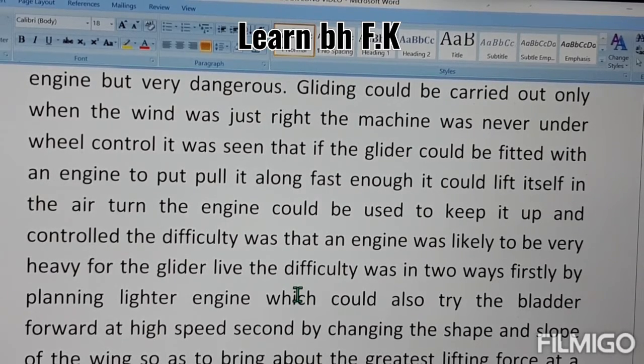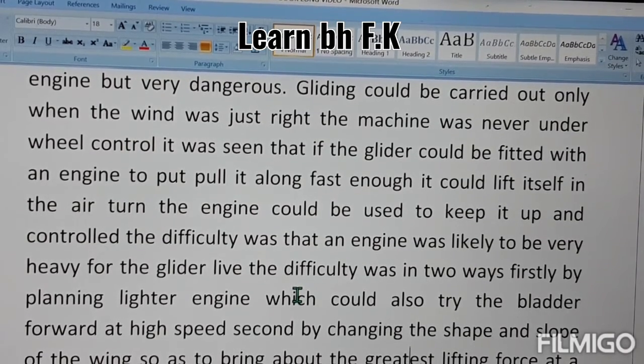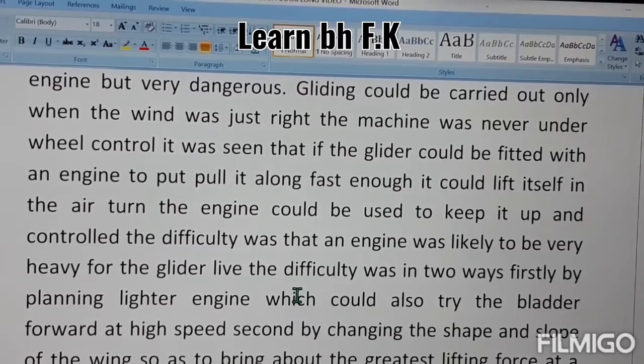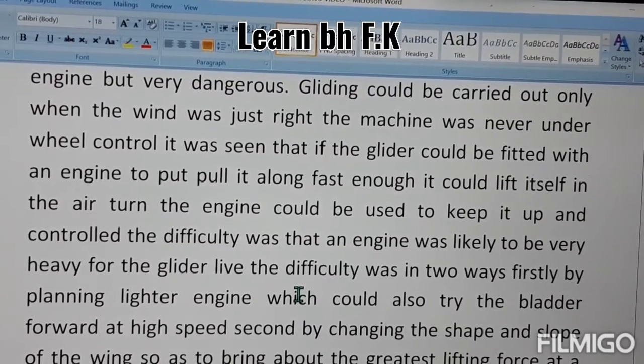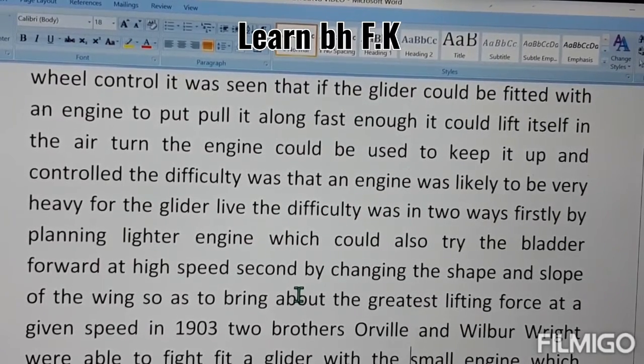They planned a lighter engine, with less weight to fly easily, and the second thing, the shape and slope of the wings had to be molded for flying that machine easily, lifting by the force at the given speed.